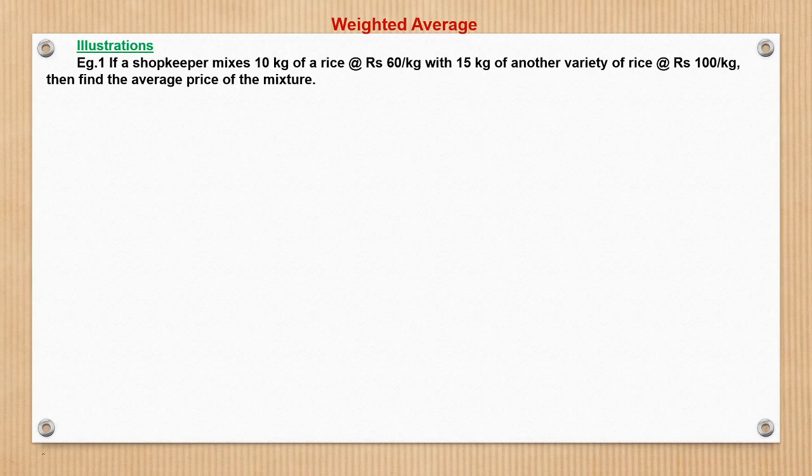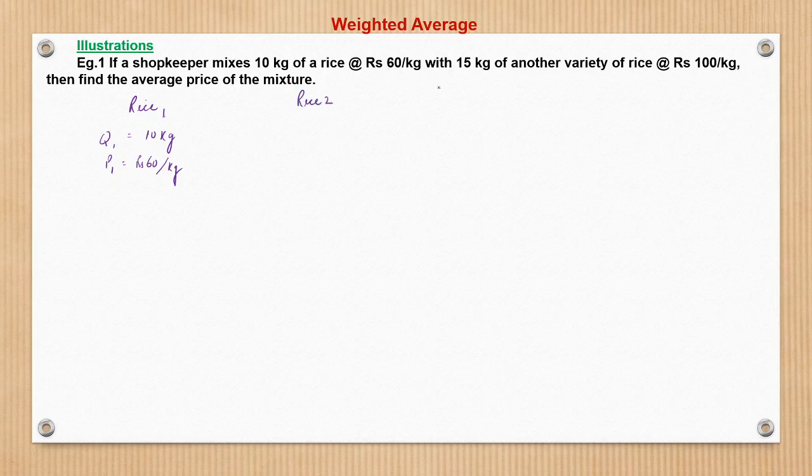Like herein the question says that if a shopkeeper mixes 10 kg of rice at 60, so see here, rice 1 quantity, let it be Q1, is 10 kg and price is 60 per kg, and we should be very careful and mindful of the units we are taking. That is going to make a lot of difference going forward.